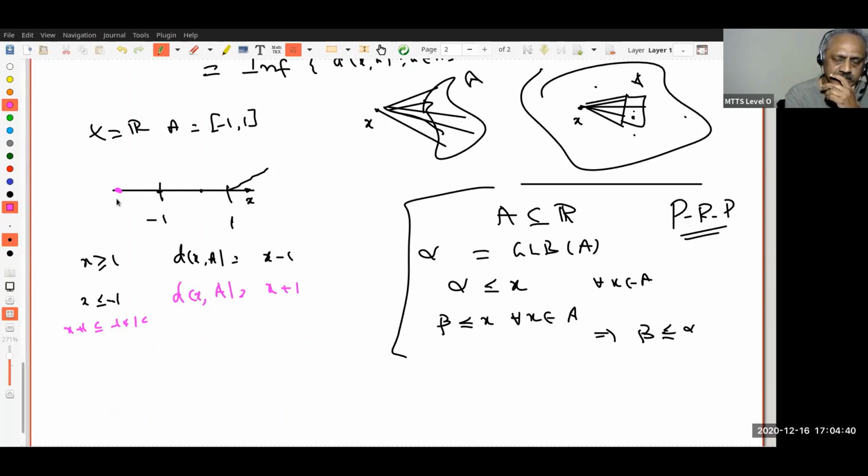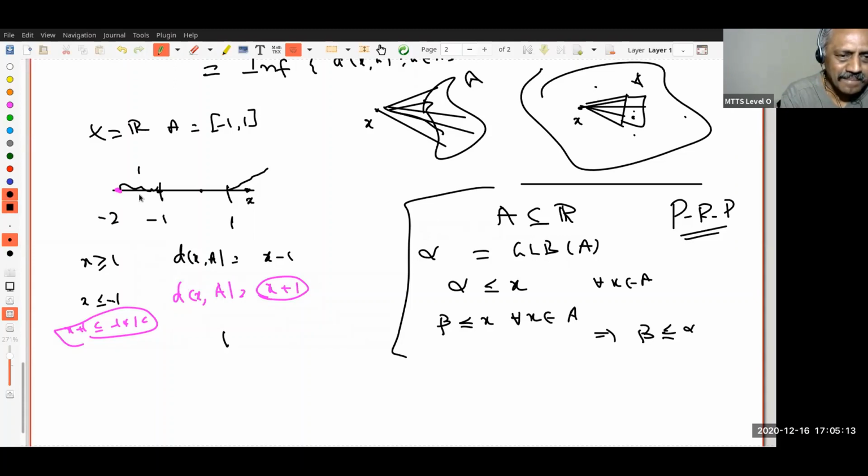When x equals minus 2, what should be the distance? Yeah, I am making a mistake. You see that? That's because this inequality was wrong. So, I'm just wondering. Suppose x equals minus 2. This distance should be 1. Therefore, what am I looking for? Yeah, I'm looking for the modulus of this thing. Are you following me? Am I confusing you? I have to look at this distance. So, what should I look for?